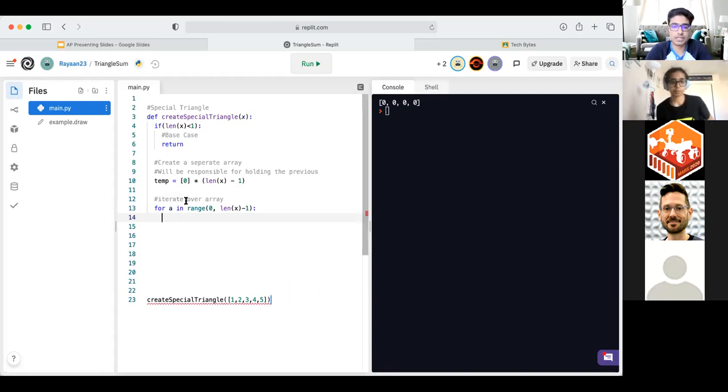So what I'm going to do is say we can just create a variable. I'll say temp2 is equal to, and now right here is where we're going to do the actual summation of the elements which are next to one another, and say x, whatever the current element we're currently on, so at the A position, plus whatever is available at the next position. So in this case, it would be 1 plus 2, and then 2 plus 3, and then 3 plus 4, and then 4 plus 5.